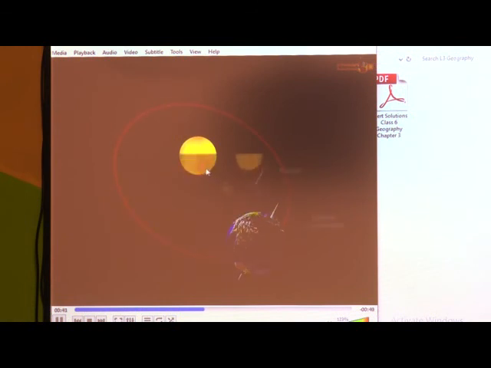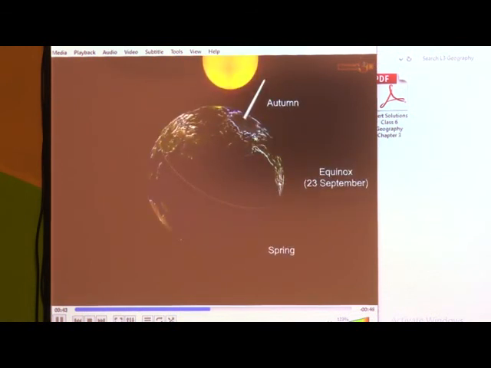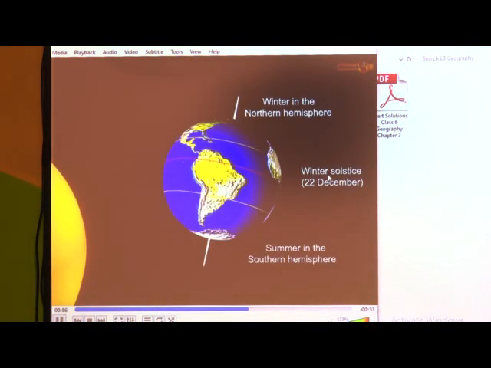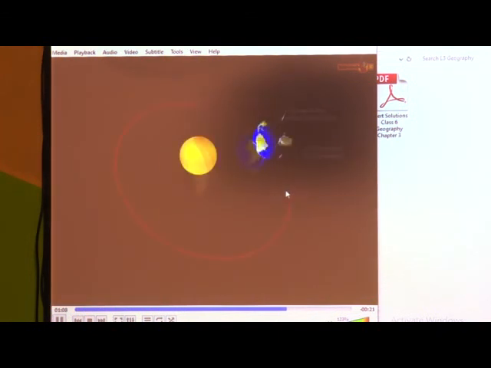On 23rd of September, it is autumn in the northern hemisphere and spring in the southern hemisphere. Neither of the poles is tilted towards the sun. On 22nd December, it is winter in the northern hemisphere and summer in the southern hemisphere. This is called the winter solstice. This is when the Tropic of Capricorn receives direct sun rays.